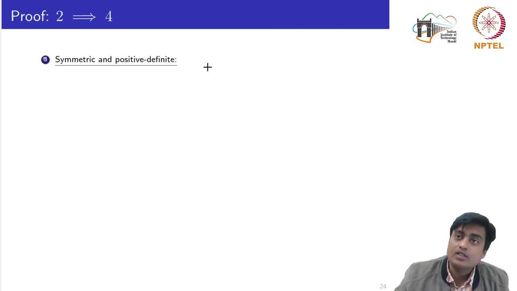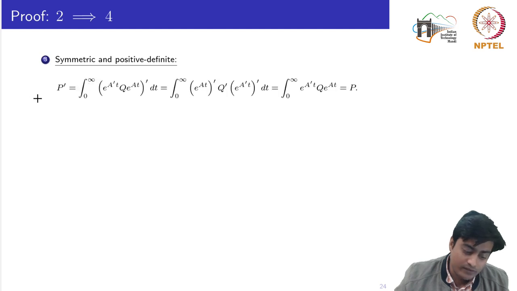The third point is about symmetric and positive definite. First we will see the symmetric. We know the definition of a symmetric matrix: the transpose of that matrix should be equal to the matrix itself. So first of all we take the transpose of that matrix, P transpose. Now carry it forward to the integral inside.